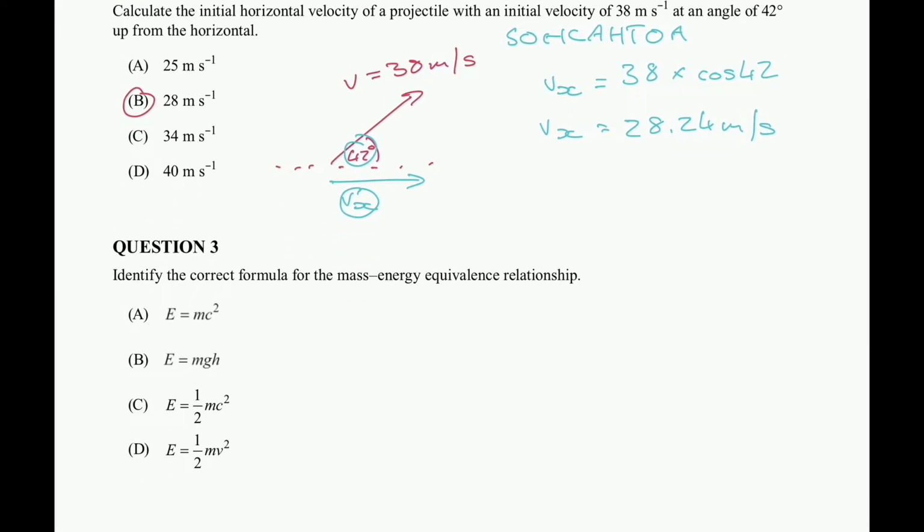Now, question 3: identify the correct formula for the mass-energy equivalence relationship. Unfortunately, again, that is just brute force memory. There's not going to be a way to work through it, and that's just going to be energy equals mc squared. This is part of Einstein's mass-energy equivalence relationship. This should be committed to memory.